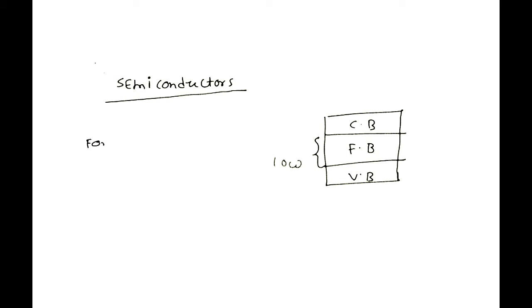That is, this forbidden gap is about 1 electron volt in general, very less. So in such materials, the energy provided by the heat at room temperature is sufficient to lift the electrons from valence band to conduction band.